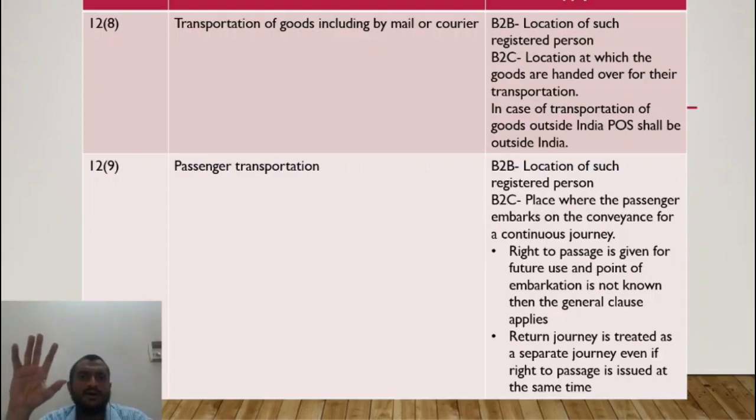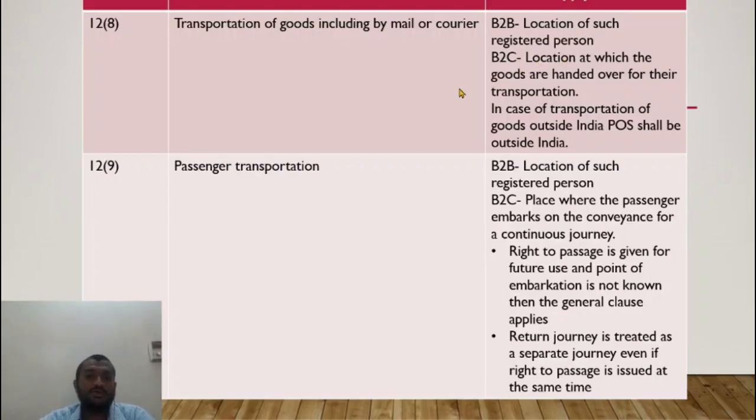The services are being consumed at the place where the recipient is. So you would have hired a goods transport agency in Himachal Pradesh. If you are registered, I would take your place, because it seems logical: I would hire a person in my state to carry the goods from here to the place I want. So the place of supply would be the location of the recipient if he is registered. What if he is not registered?